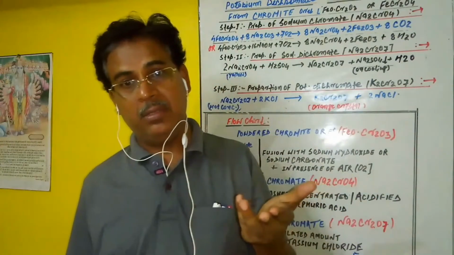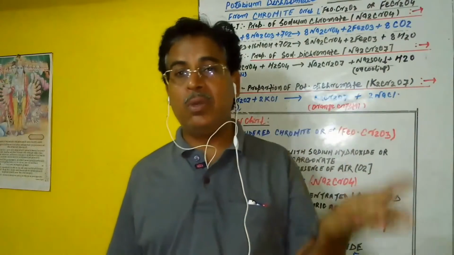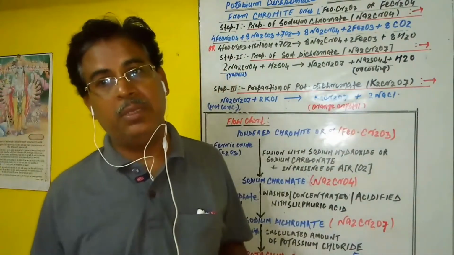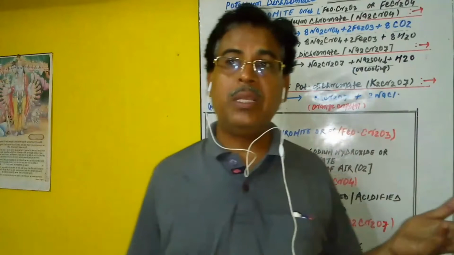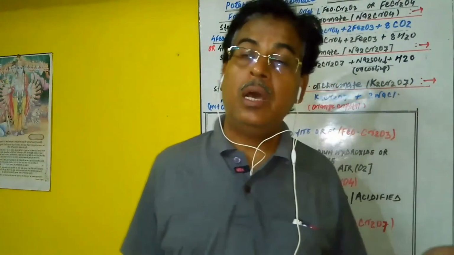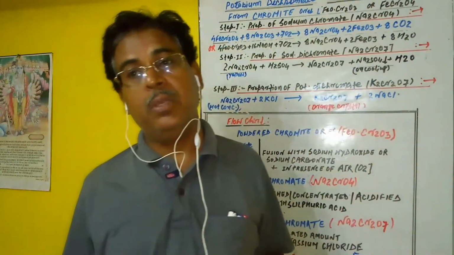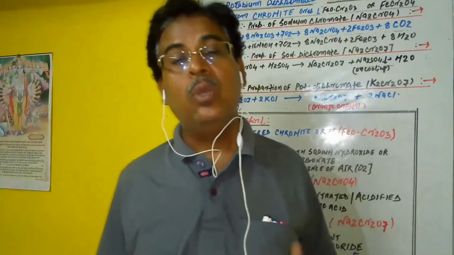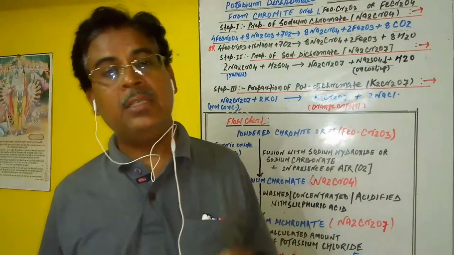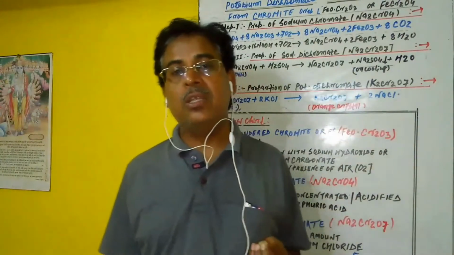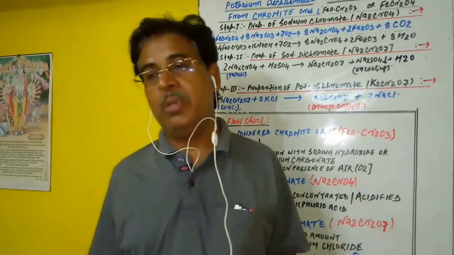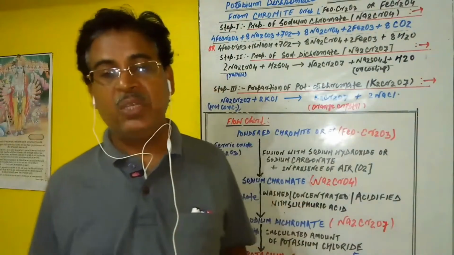This sodium dichromate is now converted into potassium dichromate. How do we convert it? The sodium dichromate obtained above is treated with potassium chloride, and hence we get orange crystals of potassium dichromate on cooling and crystallization. So this is the summary of how we prepare potassium dichromate.